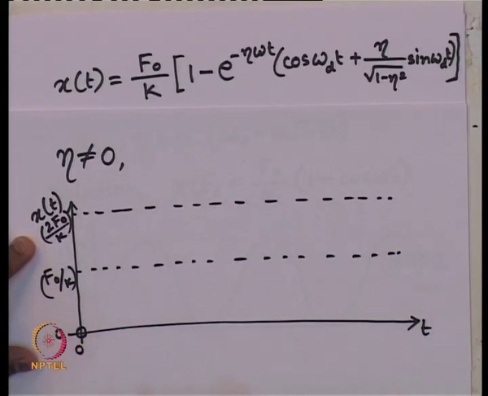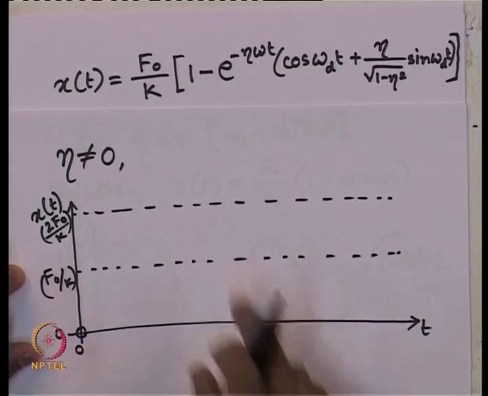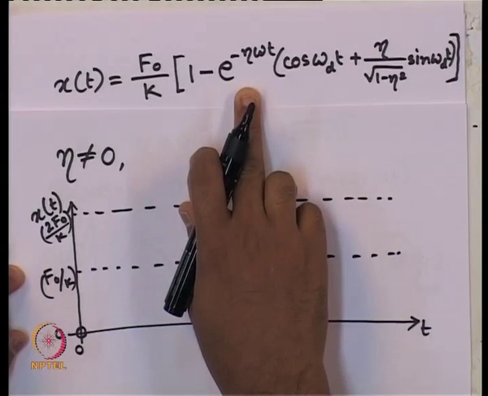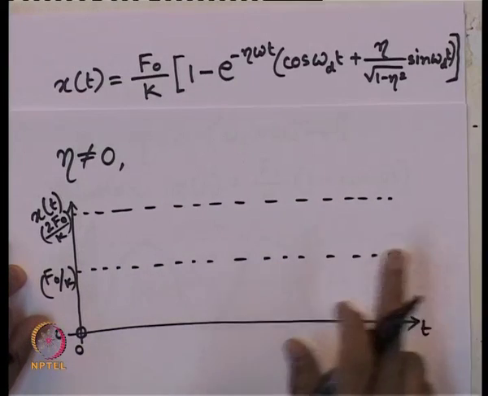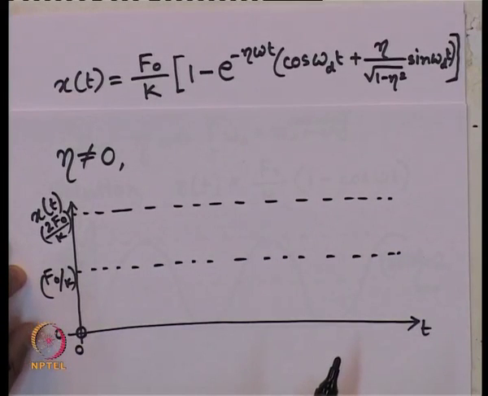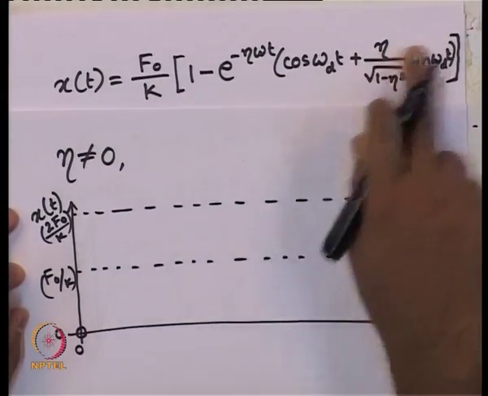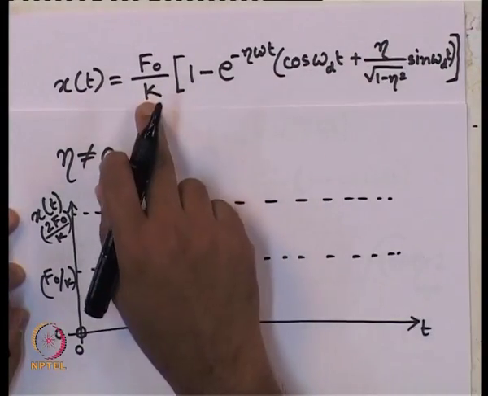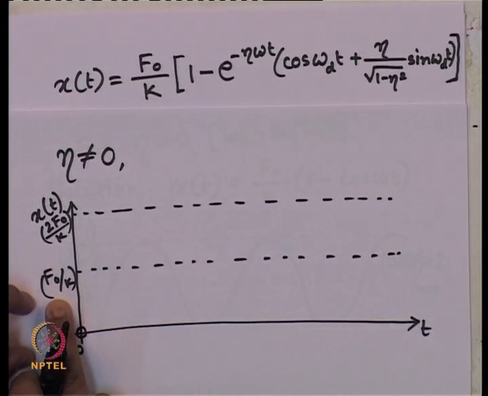If we put it in, we can get it. How should the response look like? It will be a harmonic, oscillatory function, but with a decay function, and it will decay. After it decays, when time tends to infinity, the value of x of t approaches f naught by k, because this goes to 0, but this component remains. So, that is why the oscillation, I said, will occur about the static displacement point.